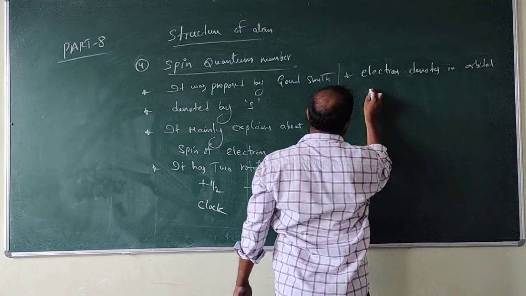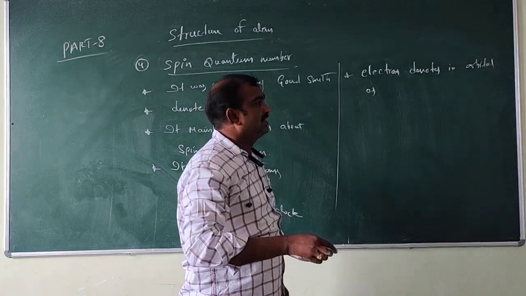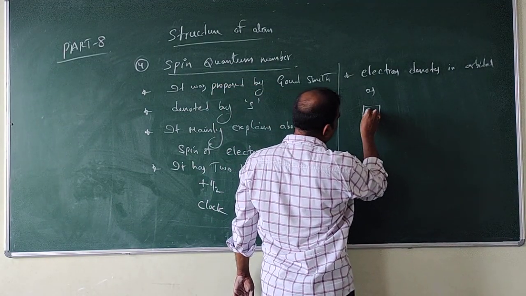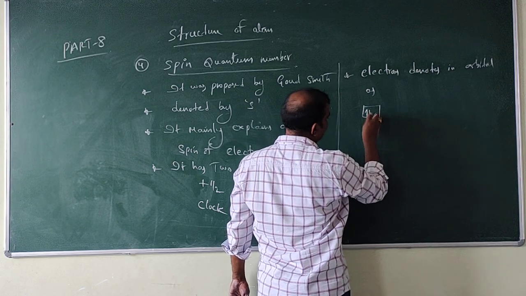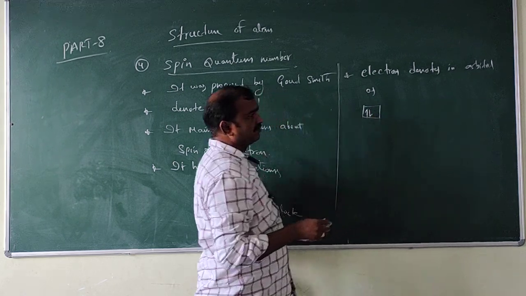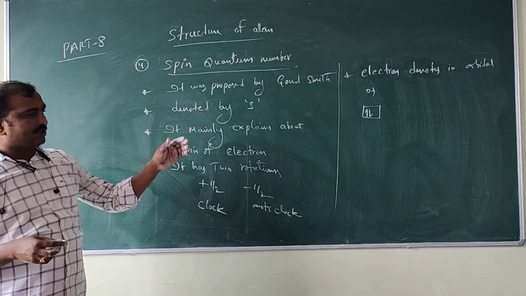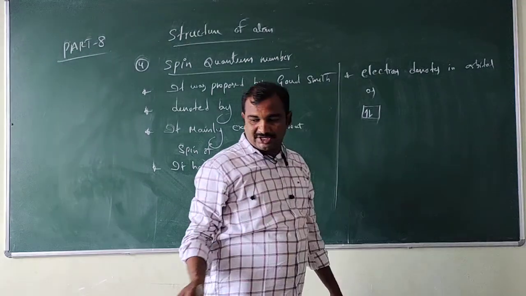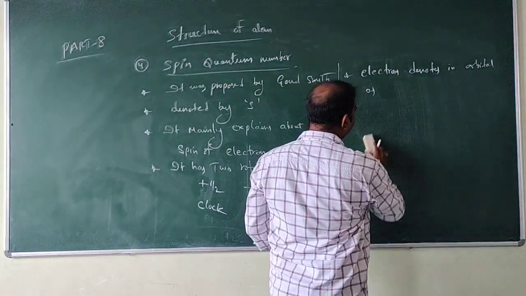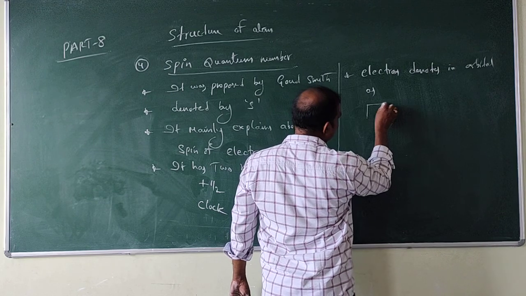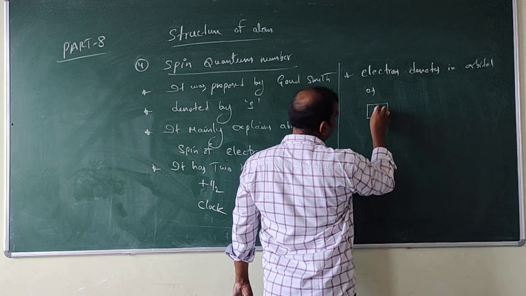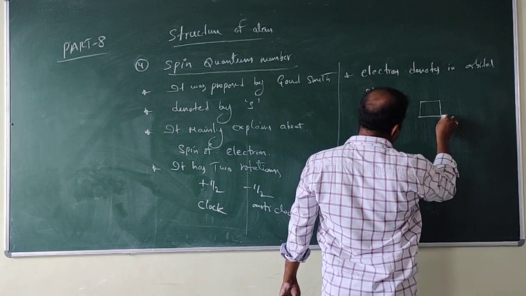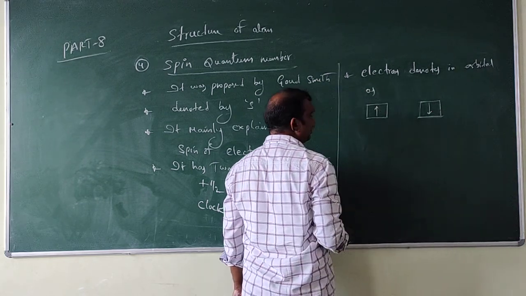In the orbital, one electron is in this direction and the second one is in the other direction.